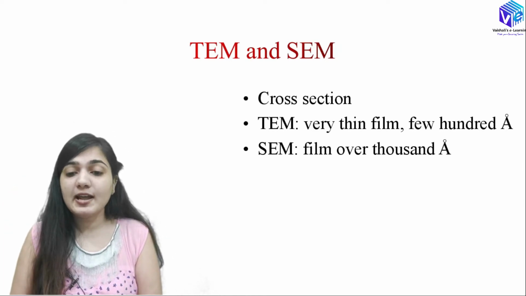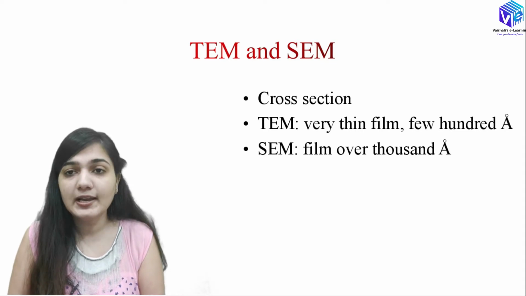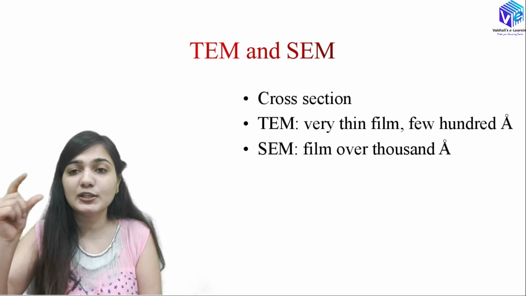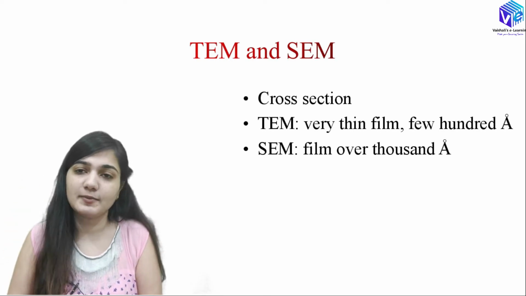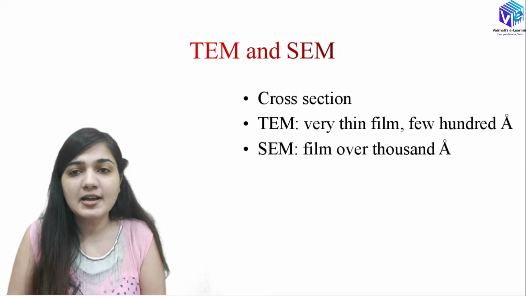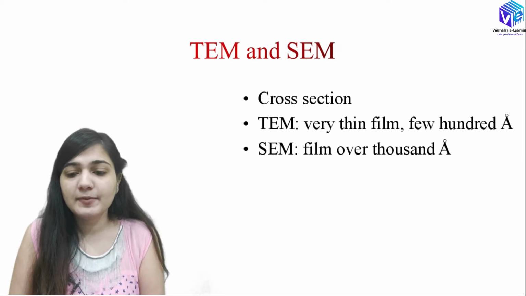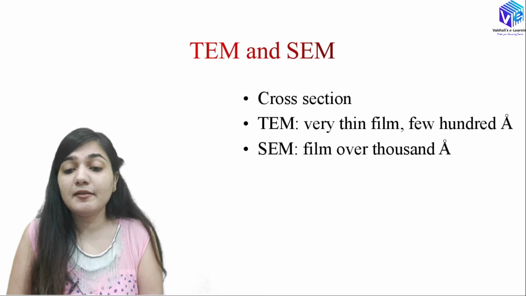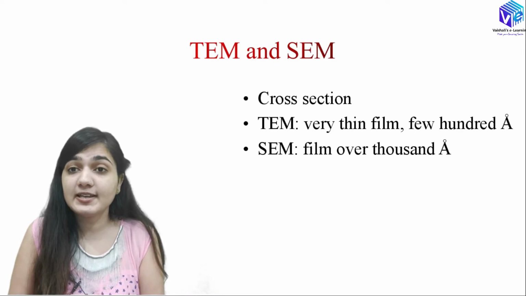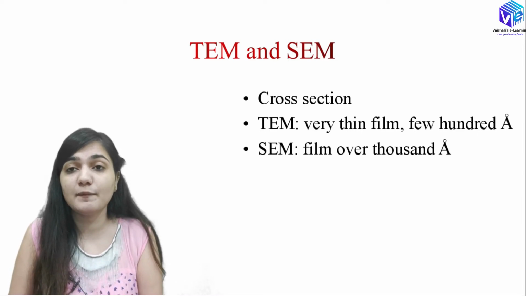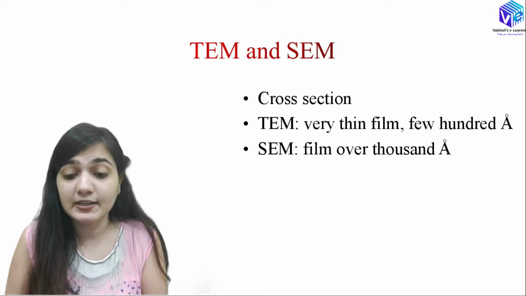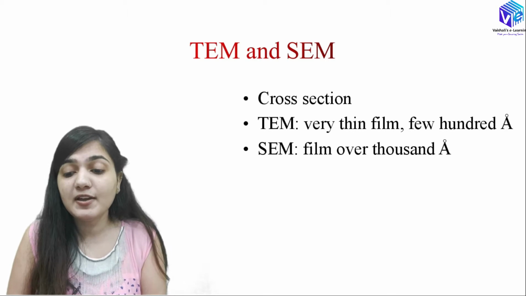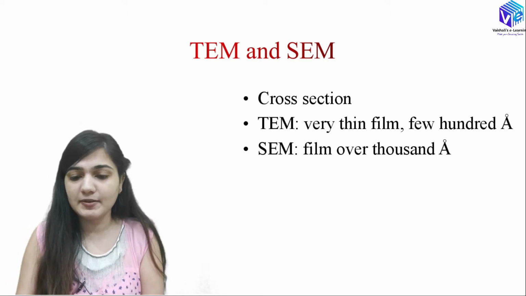TEM and SEM are both electron microscopes. As I have already told you, they give me the width of the layer, or the cross section measurements. If I use the transmission electron microscope, it can measure very thin films, around a few hundred angstrom thickness. If I use SEM, films over 1000 angstrom can be measured.